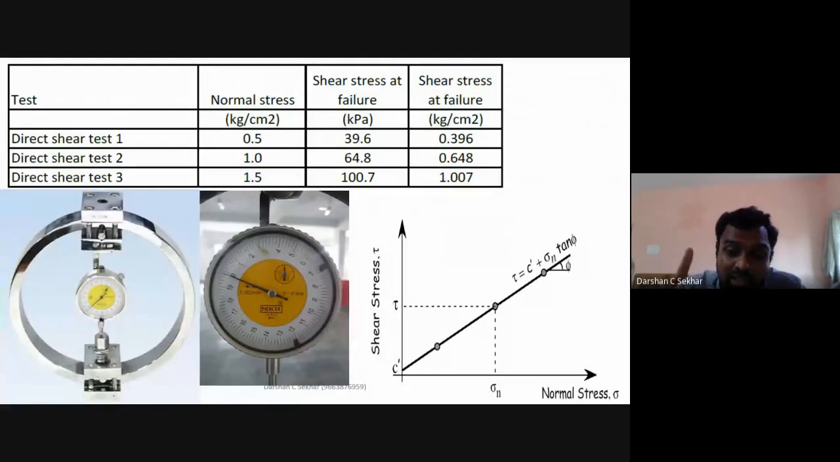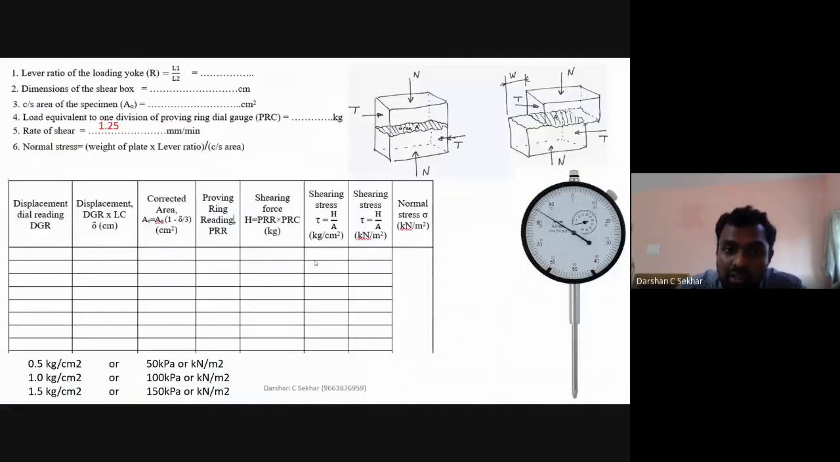The proving ring constant is the value for one division. So in this regard, if I take a reading of 2.2, it is nothing but 10 into 1. So it is 11. 11 into this proving ring constant. So that is how I need to take care of this constant value, the proving ring constant.